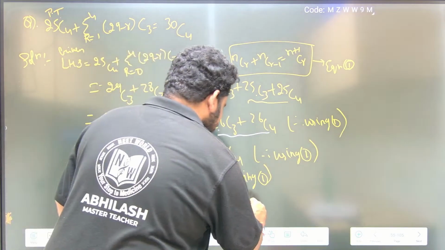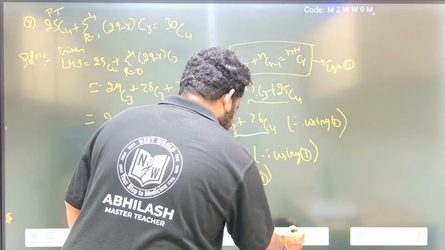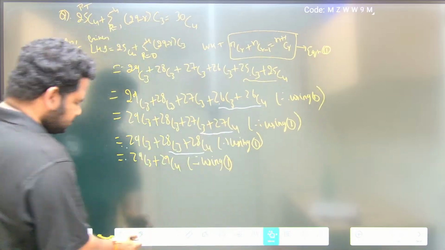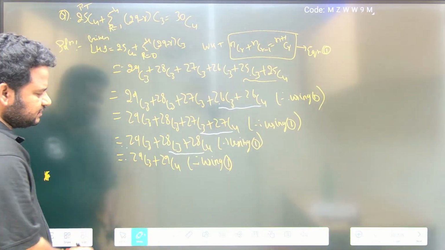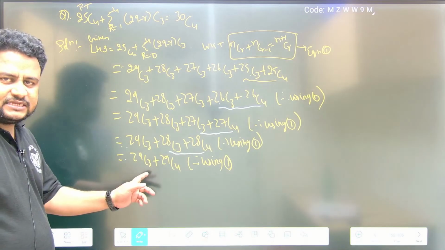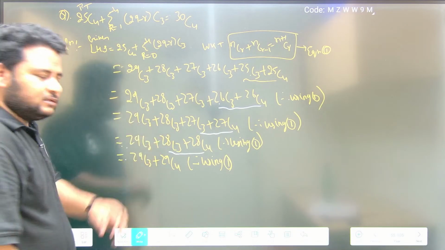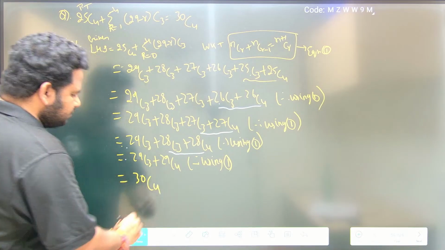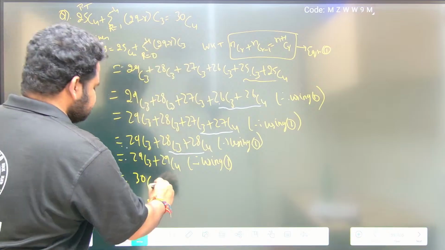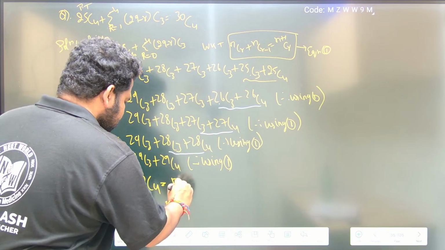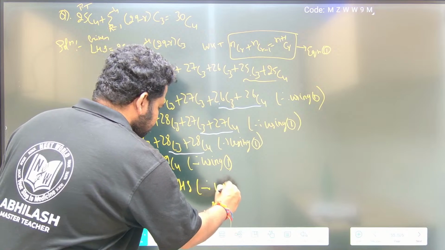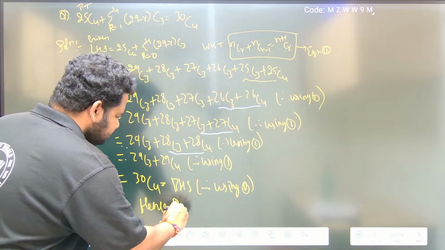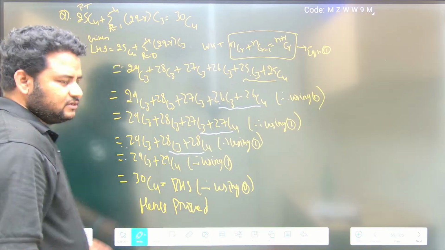Then 29C3 plus 29C4, that is nCr plus nC(r minus 1), becomes (n plus 1)Cr, that is 30C4. That is what we wanted, which is equal to the RHS. You should write the reason, therefore using result 1, and then write hence proved. Using only one result you are able to solve this question.